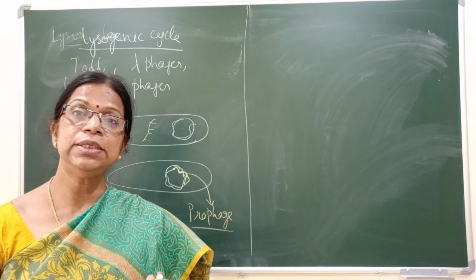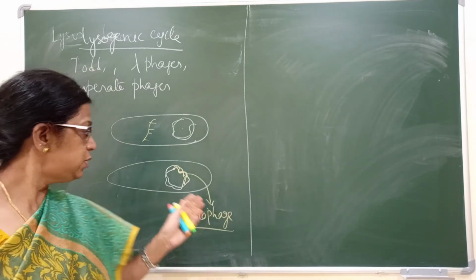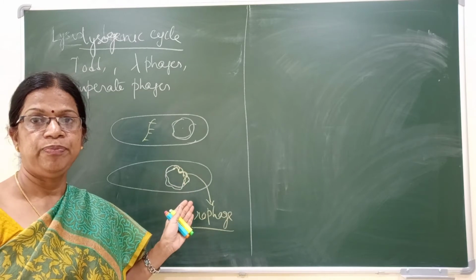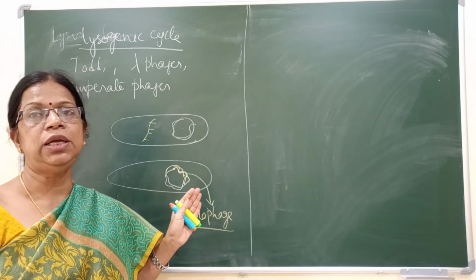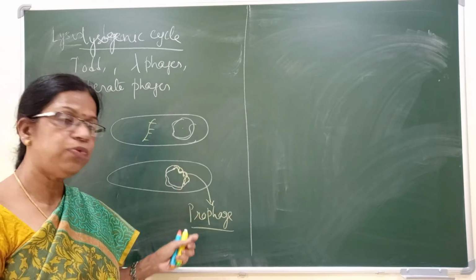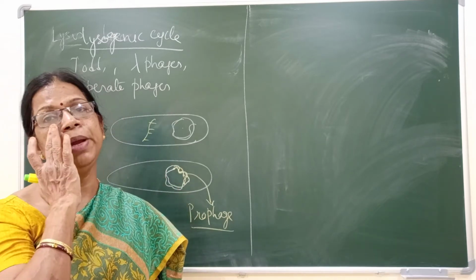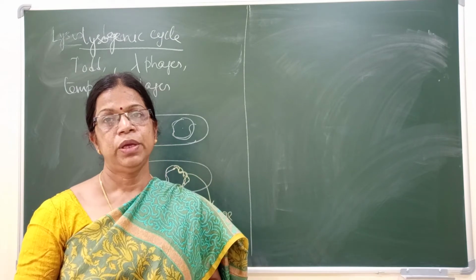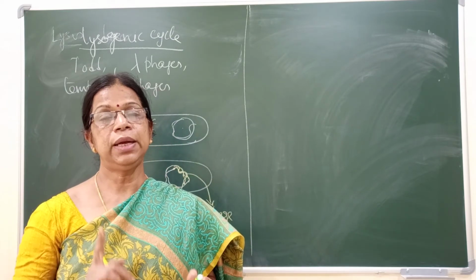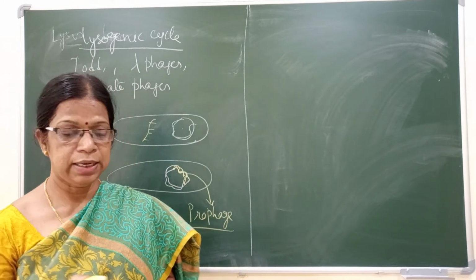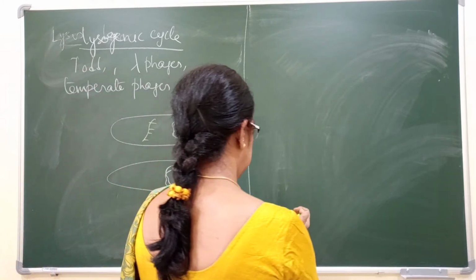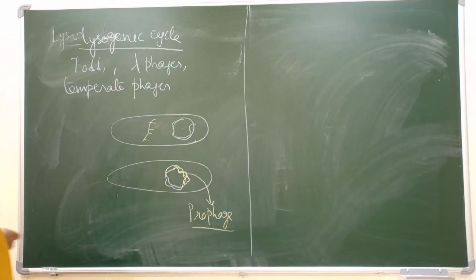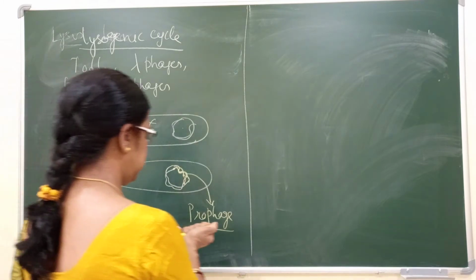As long as it is in the prophage state, the bacteria will undergo its own multiplication by binary fission. Along with that, the prophage or viral DNA will also multiply without causing any harm to the bacterial cell. So that will go on endlessly. But rarely, sometimes, the prophage can get separated.